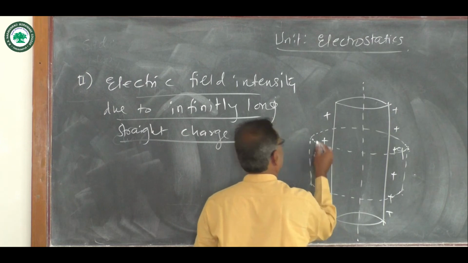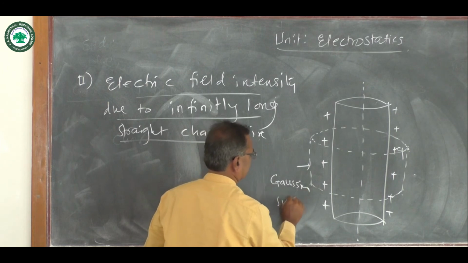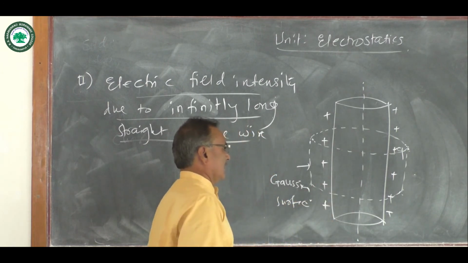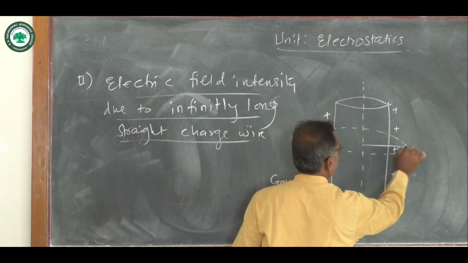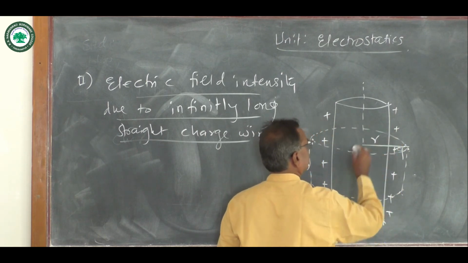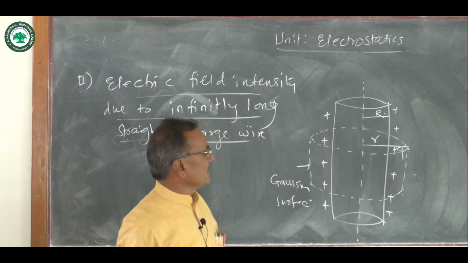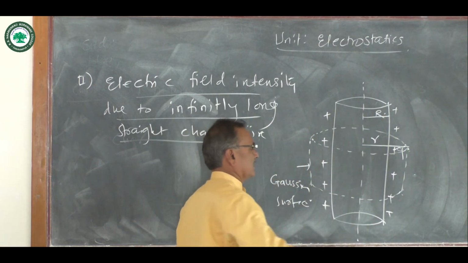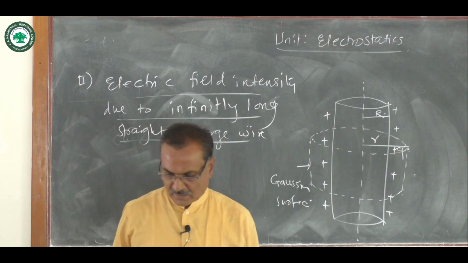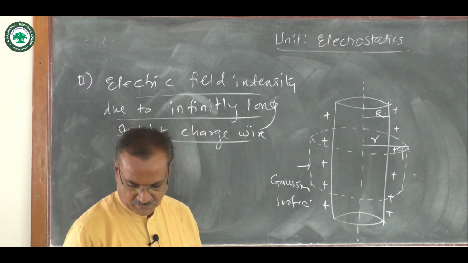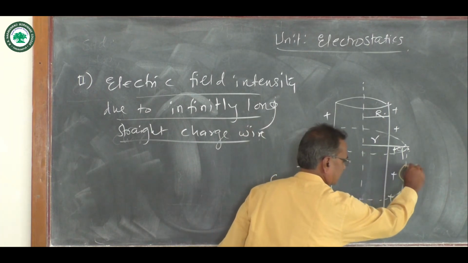Now this is the Gaussian surface. The radius of the wire is capital R, and the radius of this Gaussian surface is small r.